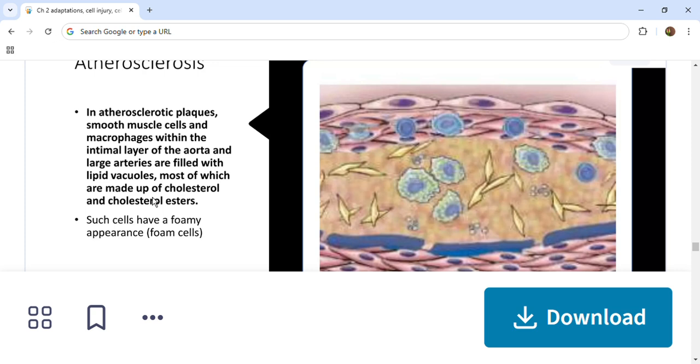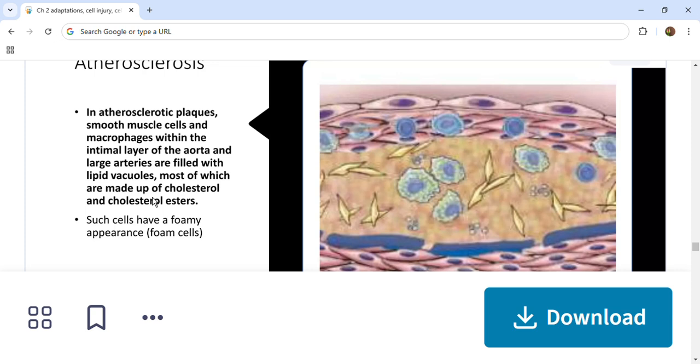They form long needles that produce clefts in tissues, whereas other small crystals of lipids are phagocytosed by macrophages and activate the inflammasome, contributing to inflammation. So this is the pathology behind atherosclerosis.